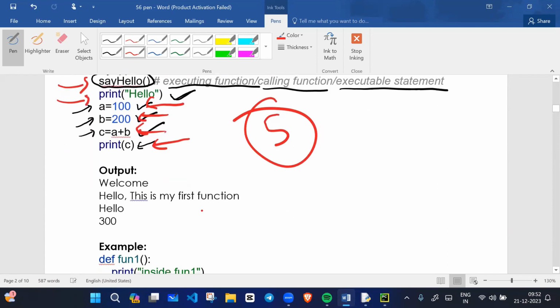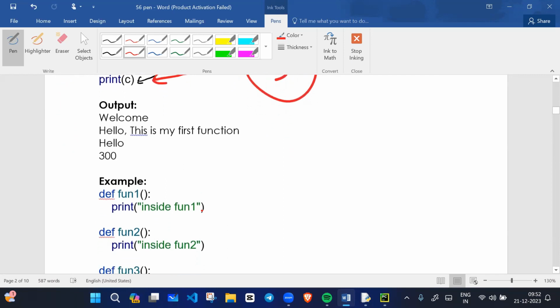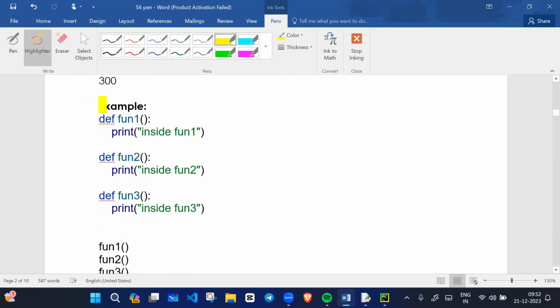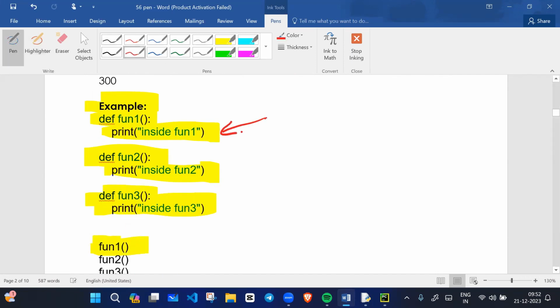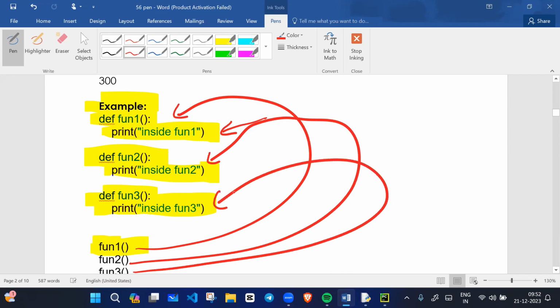So now you are able to understand what a function definition is and what an executable statement or calling of the function is. For example, if I write function 1, and inside it function 2, and inside function 2, function 3. If I call function 1, only then will it print inside function 1. If I call this function, it will print this. If I call the third function, it will print inside function 3.